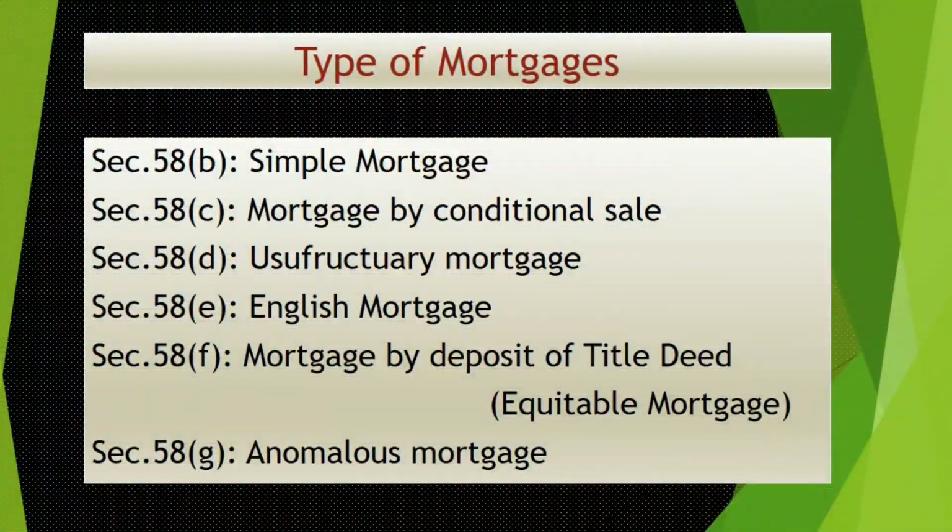So the first one is simple mortgage, and the second is mortgage by conditional sale, usufructuary mortgage, English mortgage, and the fifth one is mortgage by deposit of title deeds or equitable mortgage, and the last, the 6th one, is anomalous mortgage. These are the types of mortgages. We will come to the details of these mortgages.